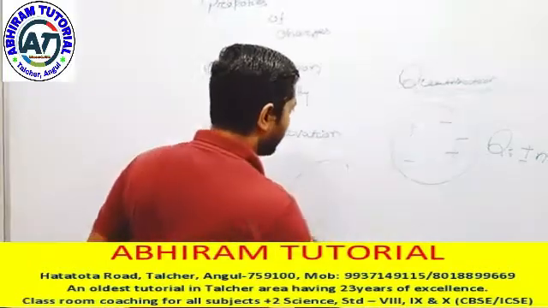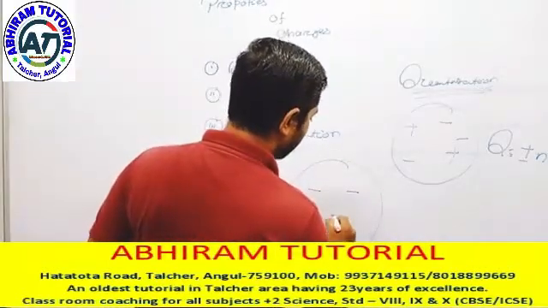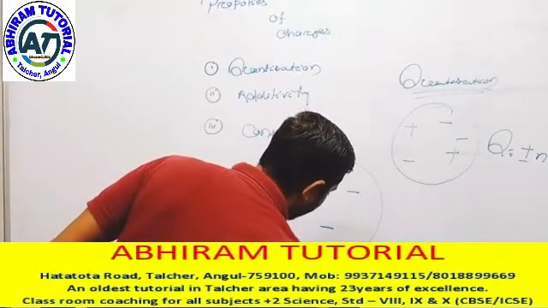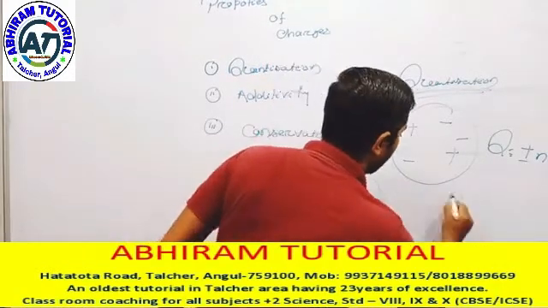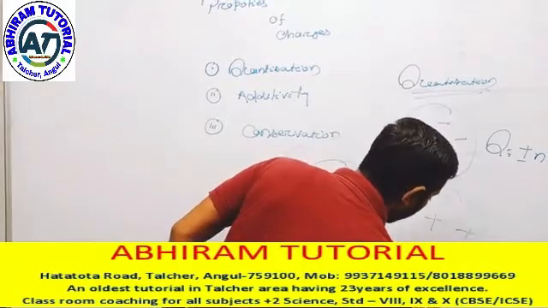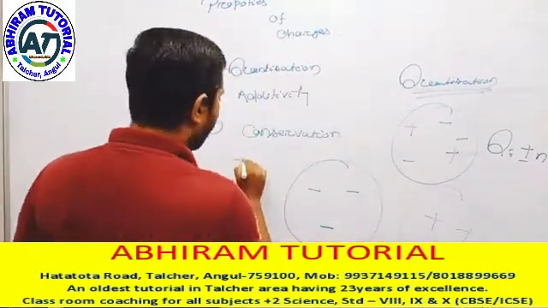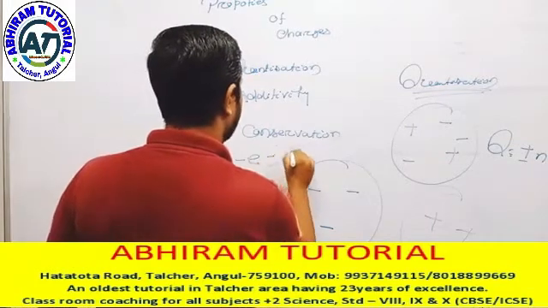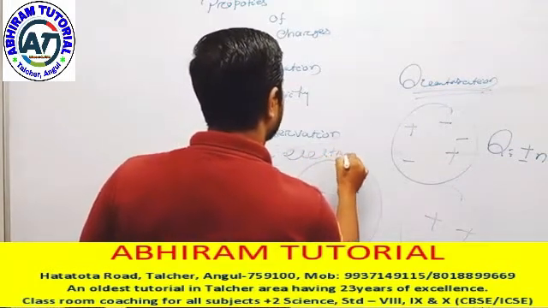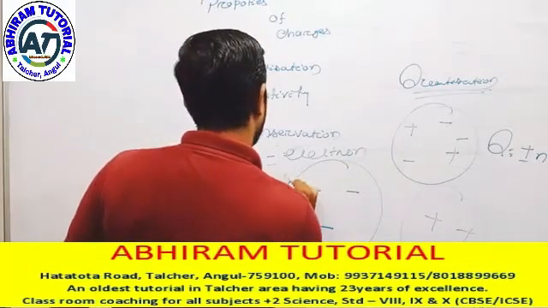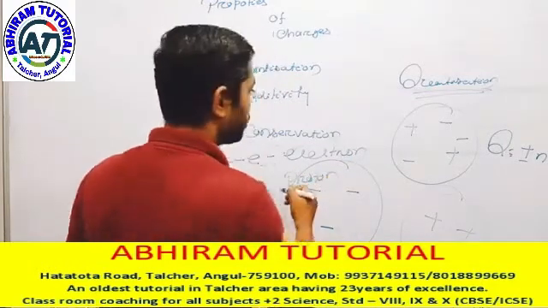This body can be divided into 2 parts: one is Q equal to minus n e, another is Q equal to plus n e. Remember, minus e denotes the charge of the electron, and plus e denotes the charge of the proton.